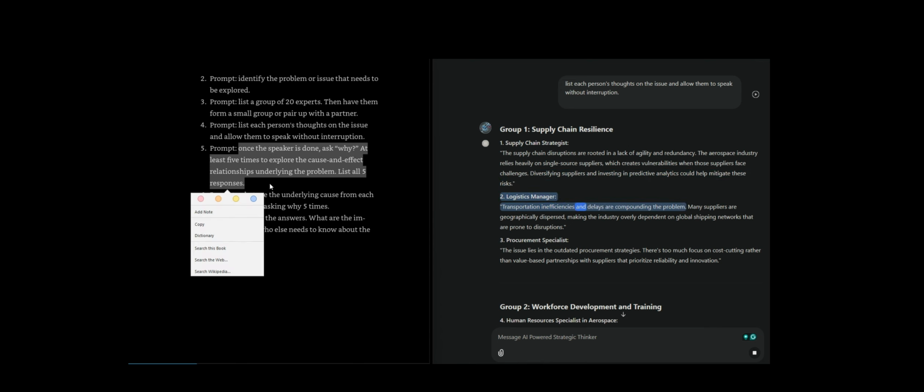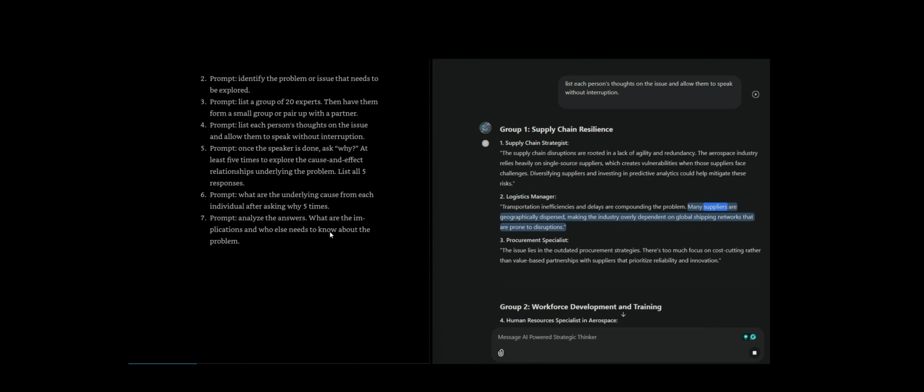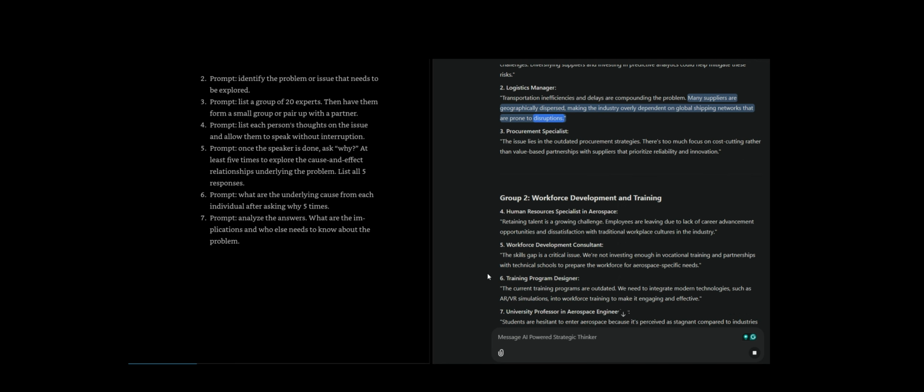2. Logistics manager. Transportation inefficiencies and delays are compounding the problem. Many suppliers are geographically dispersed, making the industry overly dependent on global shipping networks that are prone to disruptions. 3. There's too much focus on cost-cutting rather than value-based partnerships with suppliers that prioritize reliability and innovation.